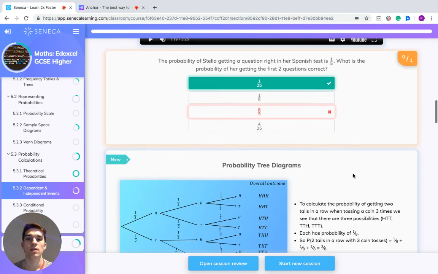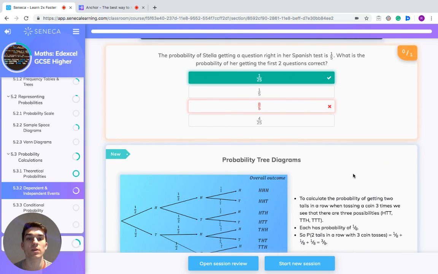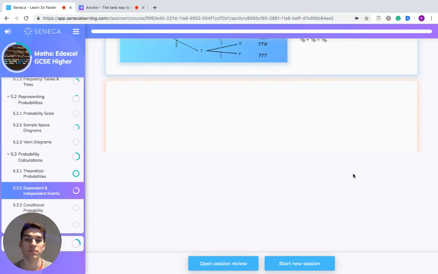Another question. The probability of Stella getting a question right in her Spanish test is 1/5. What is the probability of her getting the first two questions correct? Well, if you've got a 1/5 chance of getting the first one right and a 1/5 chance of getting the second one right, those two events are independent. They don't depend on each other in any way. So 1/5 times 1/5, probability of A times probability of B, to give you the probability of both those things happening, which will give you 1/25.